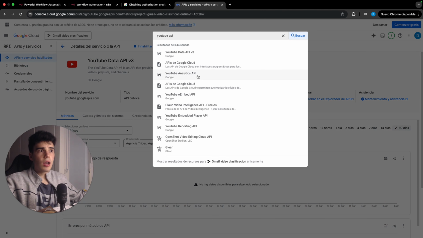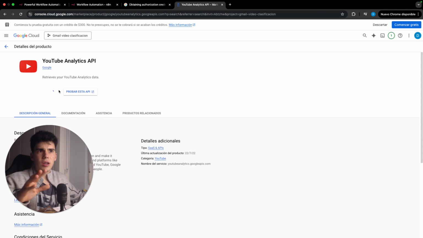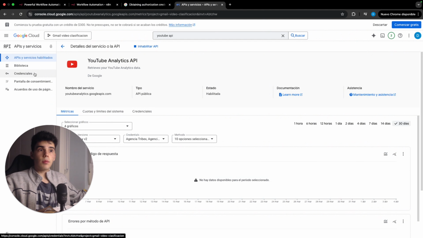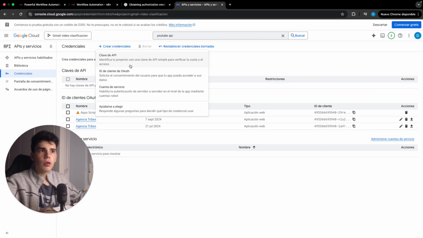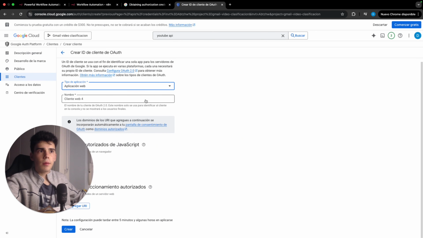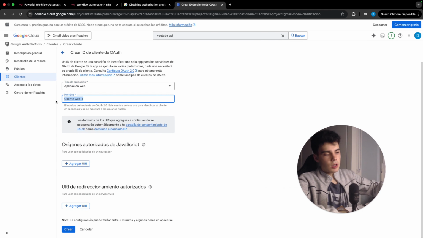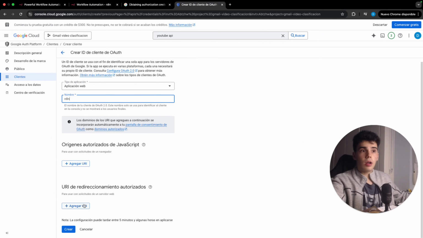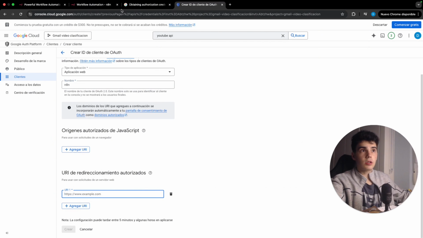We can also add the analytics one there, so that we have all the analytics data inside as well. And once we go, then you have to come to credentials, and here you have to click on create new credential. Then let's go with the OAuth client ID, and let's go with a web application. I'm going to call it n8n. We have to include the URL, and it's going to be this one. Copy it and bring it here. There you go. And with this we can click on create.